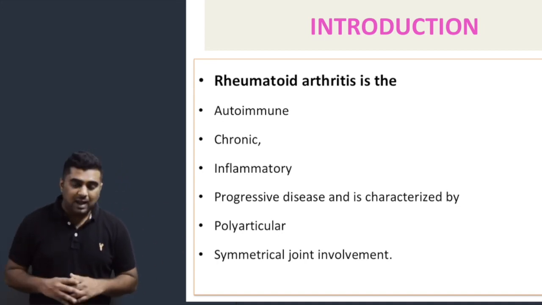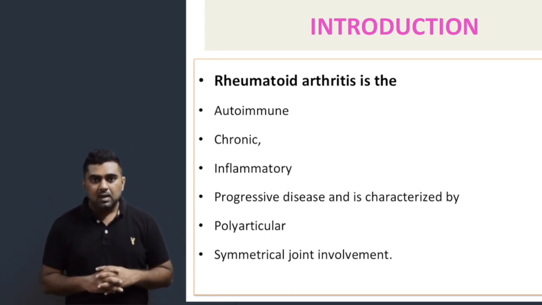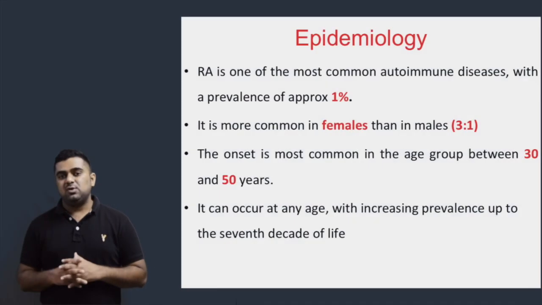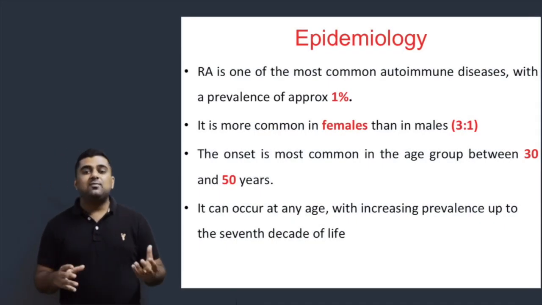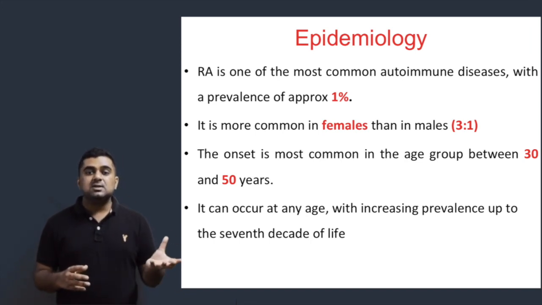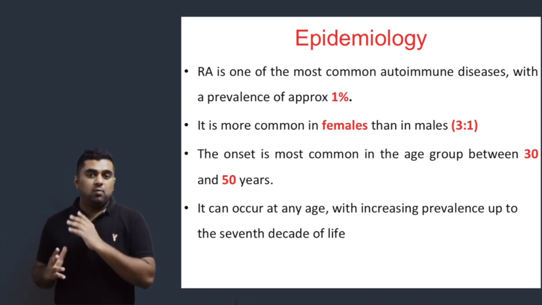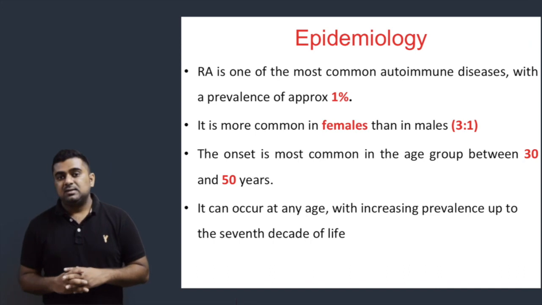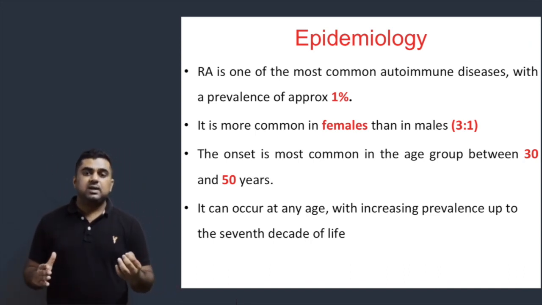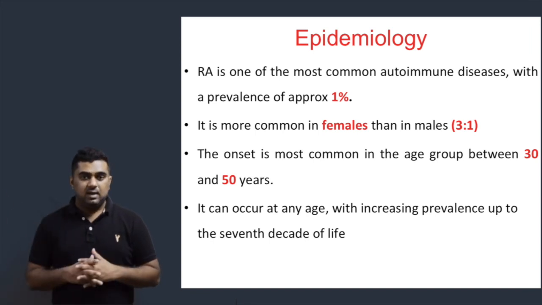I hope now you have got a gross idea about what rheumatoid arthritis is. Now if we talk about the epidemiology of rheumatoid arthritis, the worldwide prevalence is 1%. The prevalence is higher in females compared to males, and the ratio is 3:1. This disease normally occurs in the 40s and 50s, but the prevalence increases with age.